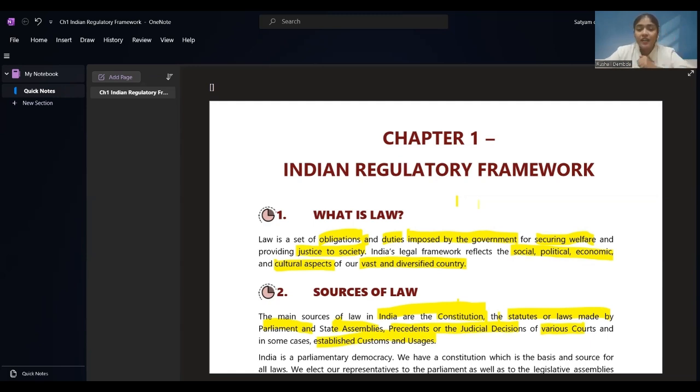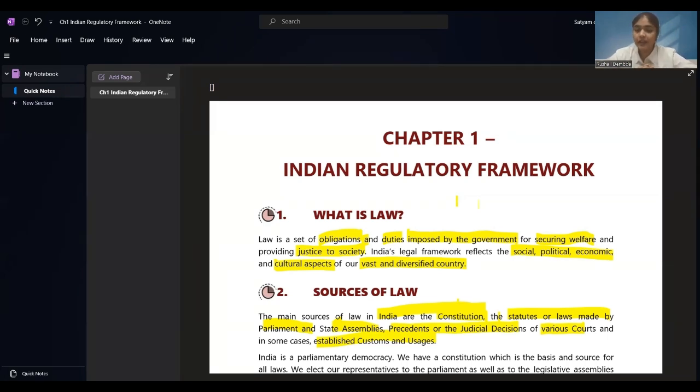Suppose this is a custom that Hindu bodies are given fire, or they are burnt when the person is dead. And Muslims, the body is kept into the ground, like they are burying them. And in Christian religion also, they follow the same custom. So this is a custom, this is a usage that has been done from ages, that is going to be followed.